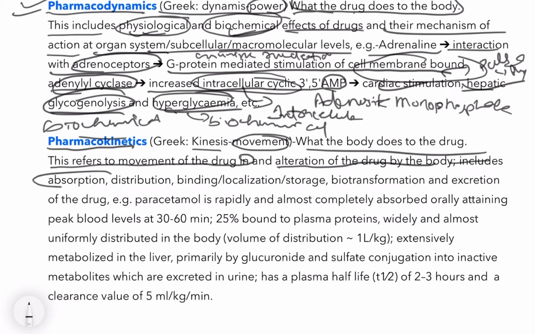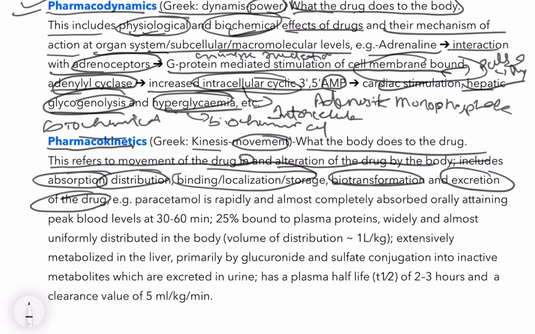Includes absorption of drug, distribution, binding, localizing or storage, biotransformation and excretion of drug. Biotransformation means what? It is a metabolic process that takes place in the liver, where you discuss the excretion of the product, to excrete exogenous or endogenous waste product.